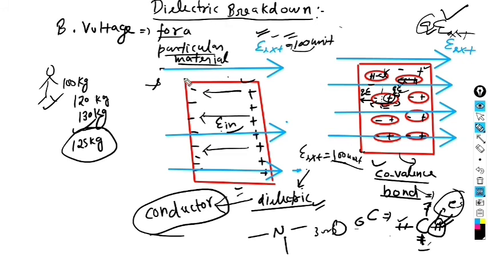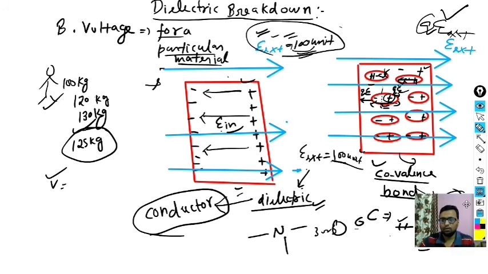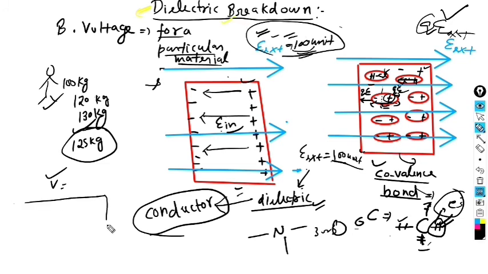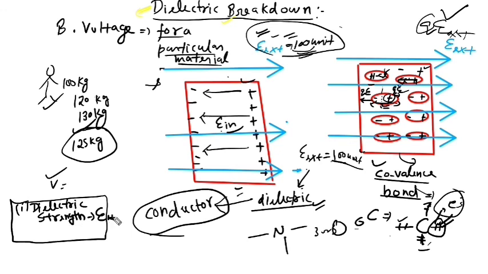You can understand that electric field and voltage are related to each other. So we are trying to define the breakdown voltage with the help of the amount of voltage by which that much electric field, or that much force, will be generated so that it can break. Be very clear with these two terms. We have two different terms. One is dielectric strength. I am talking about dielectric breakdown. Almost both have the same meaning. The first term is dielectric strength. That electric field is called dielectric strength. In simple words, you remember.